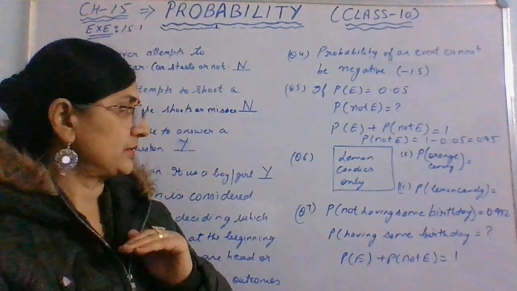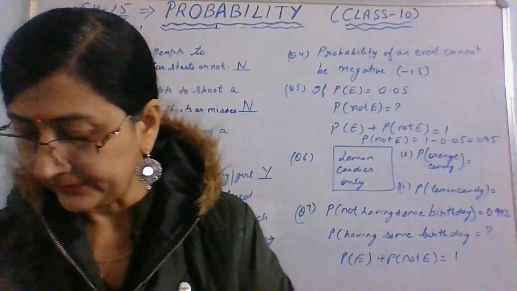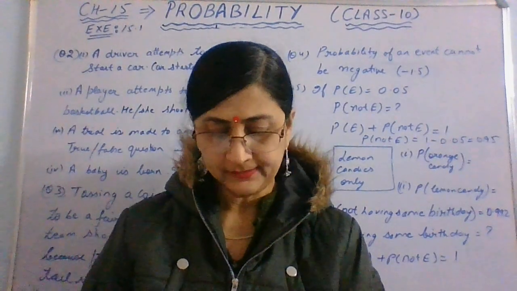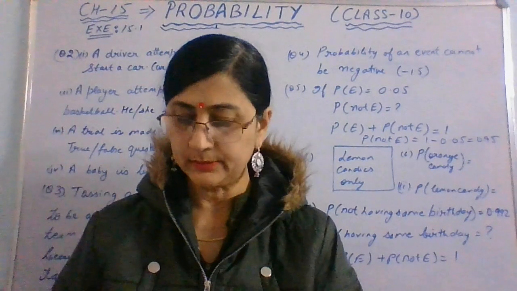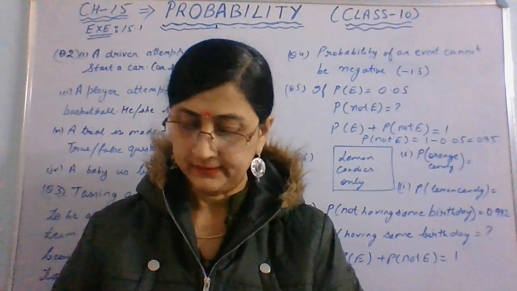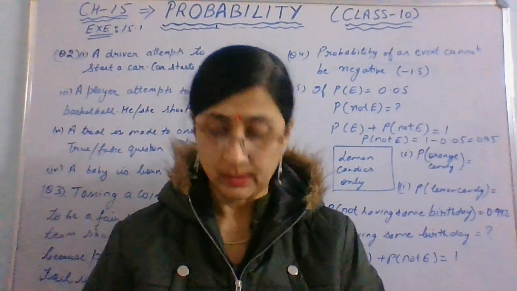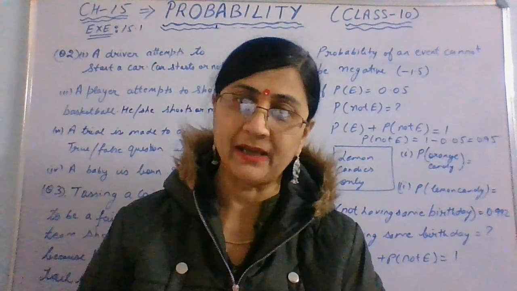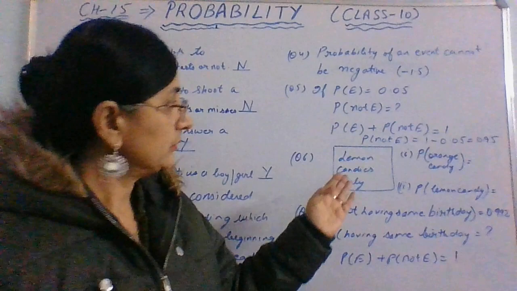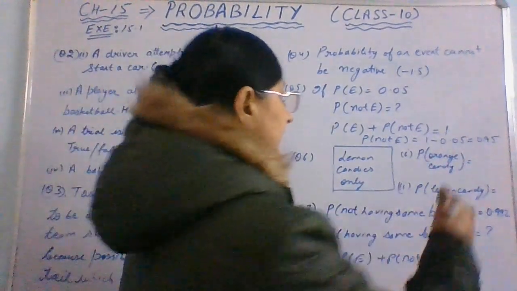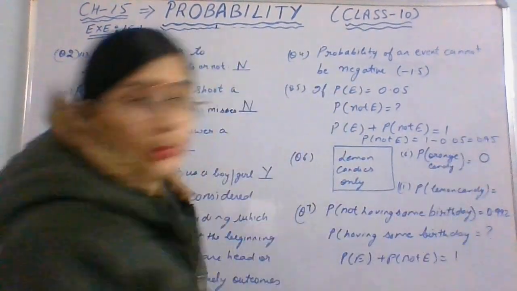In the 6th question, it is given that we have lemon candies in a bag, right? And Malini takes out one candy without looking into the bag. What is the probability that she takes out an orange candy? There are two parts. How can she take out the orange candy from a bag of lemon candy? So there are no orange candies there. So here the probability will be 0.